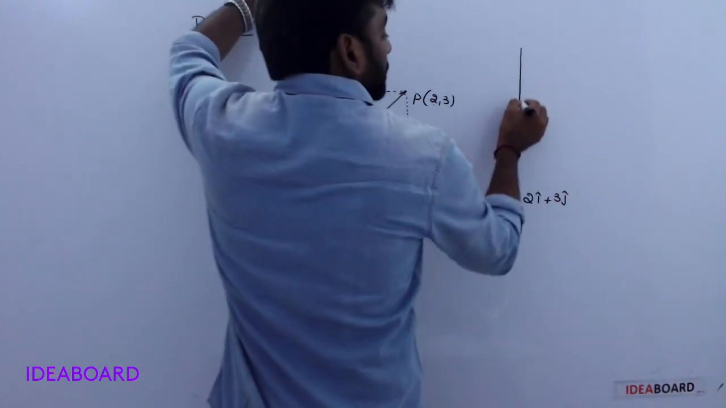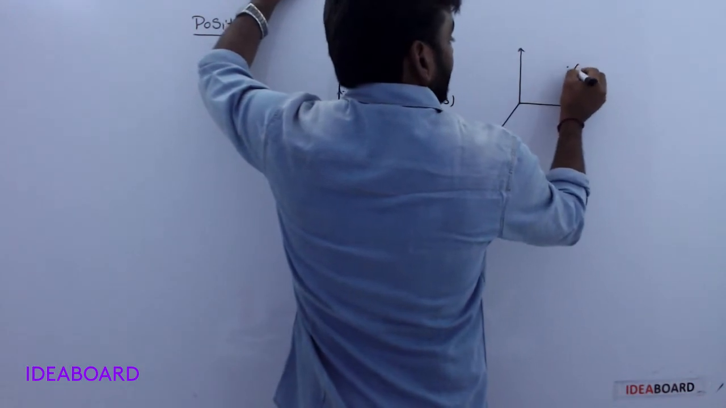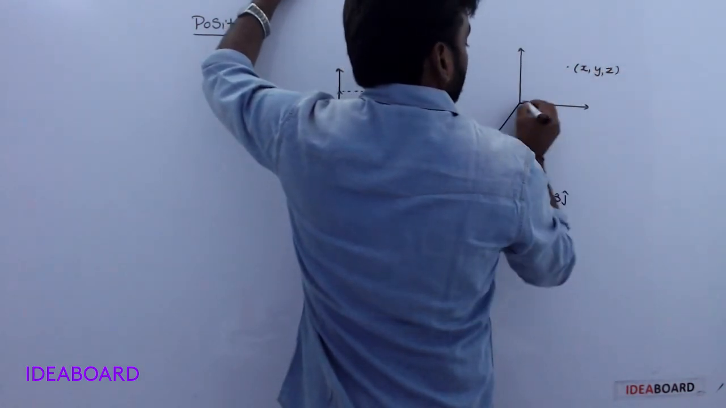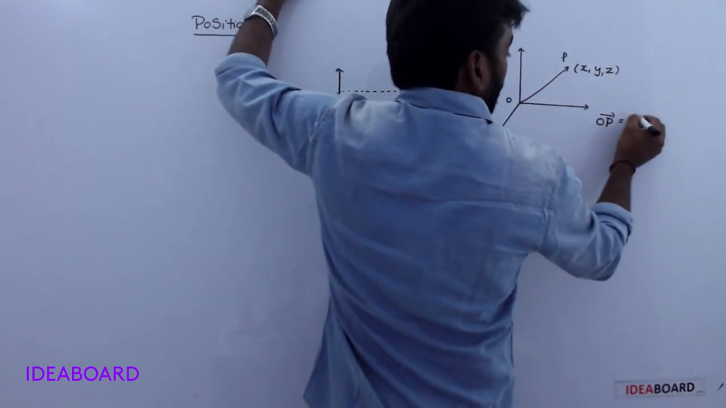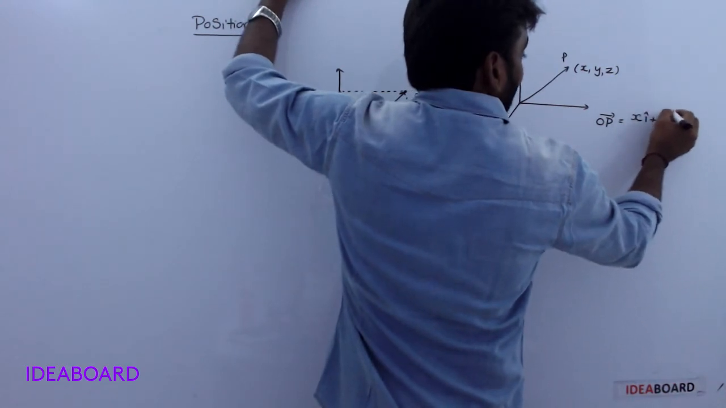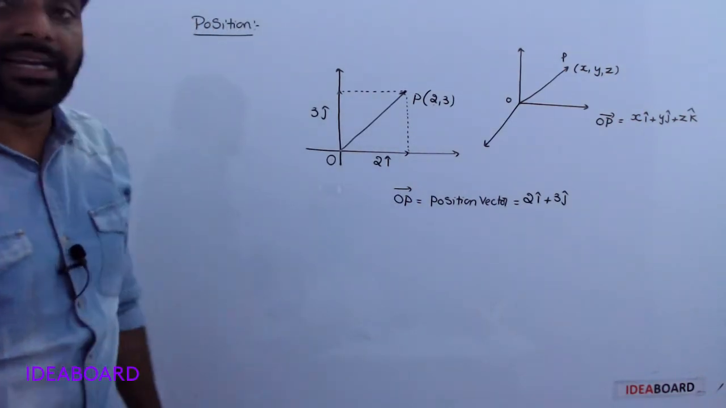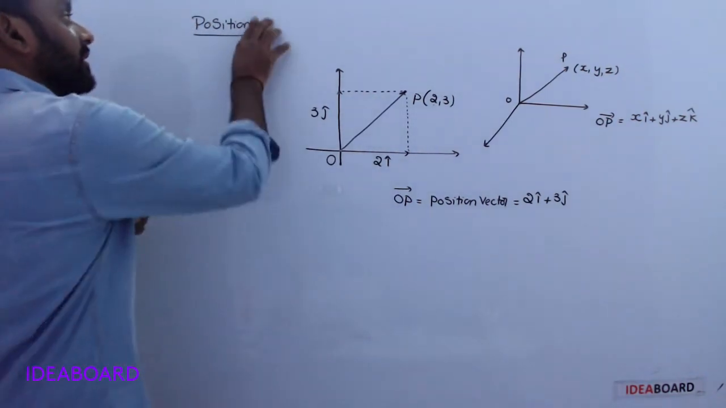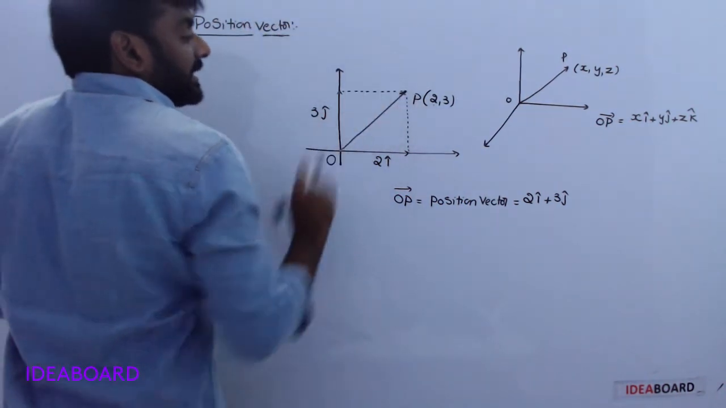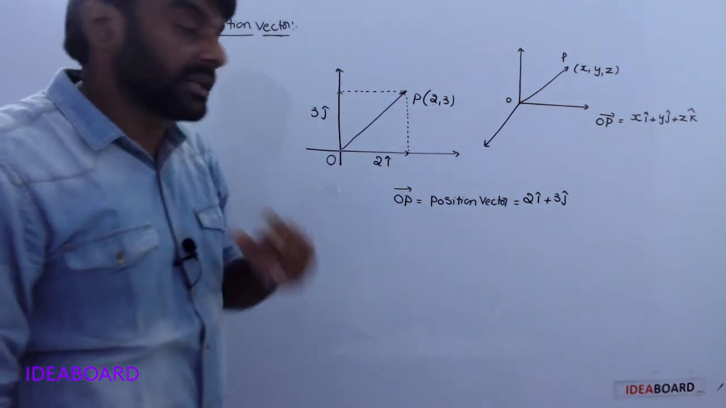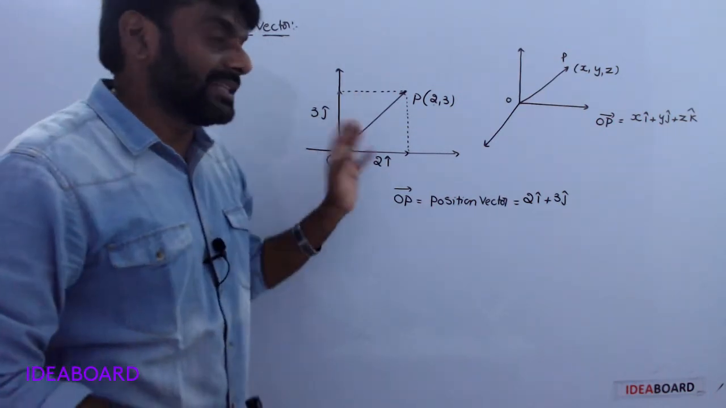For example, if the particle is at x, y, z at point P, then OP bar is equal to x i cap plus y j cap plus z k cap. It is a position vector. Position vector means the position of the point is represented by a vector with reference to an origin.